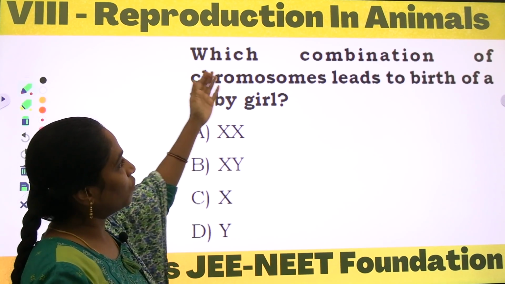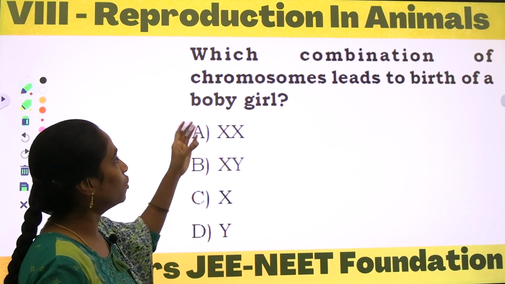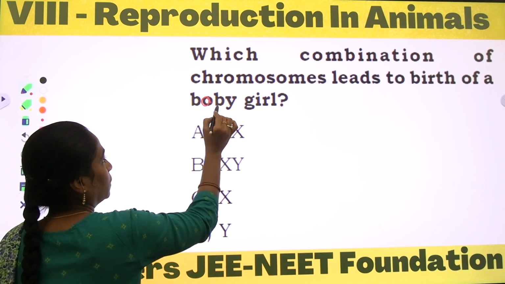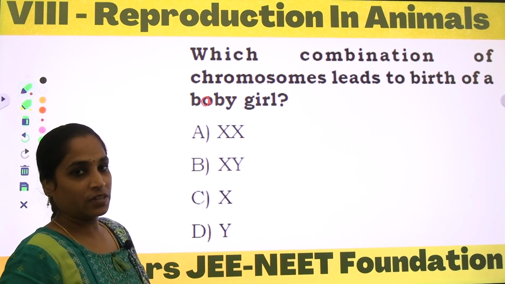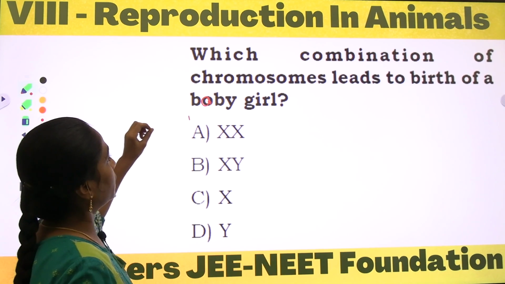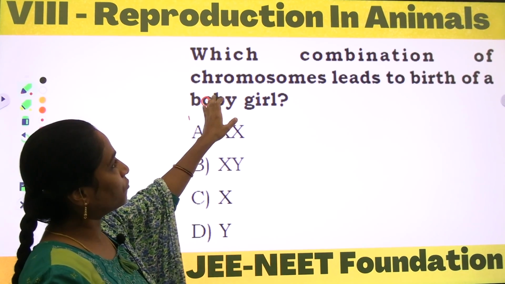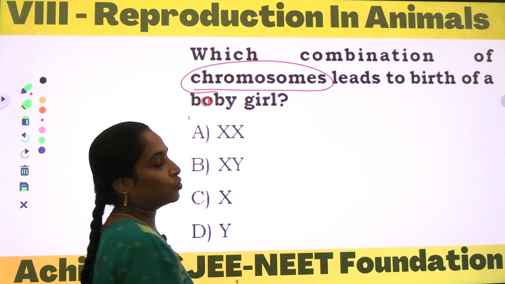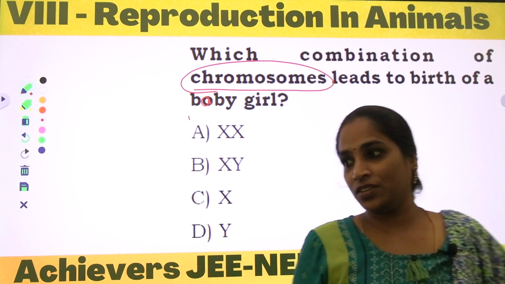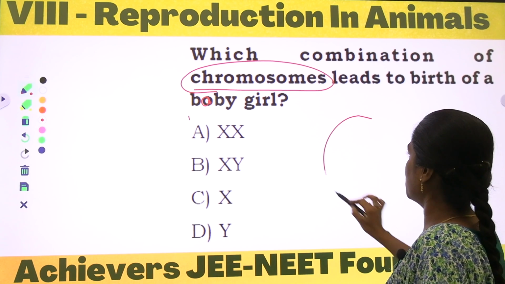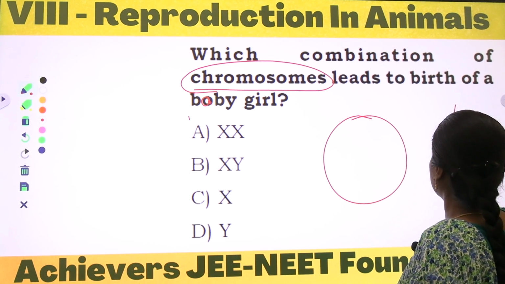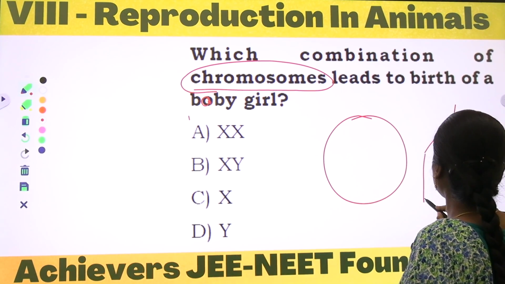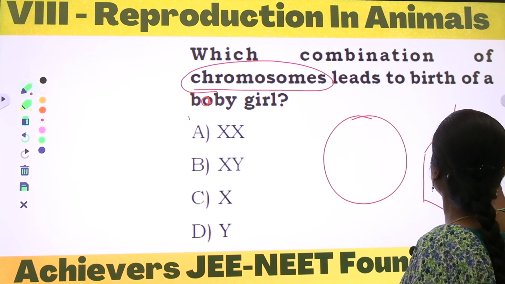Which combination of chromosomes leads to the birth of a baby girl? Please correct it in your question papers or the materials also. What are chromosomes? Chromosomes are thread-like structures which can be seen in animal cells and also plant cells, right?